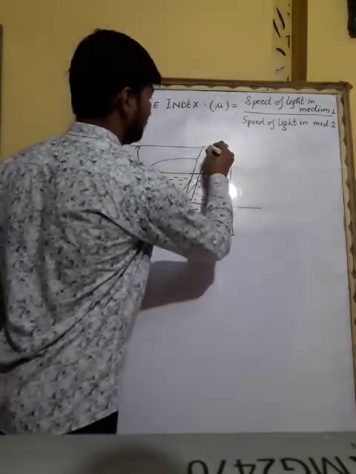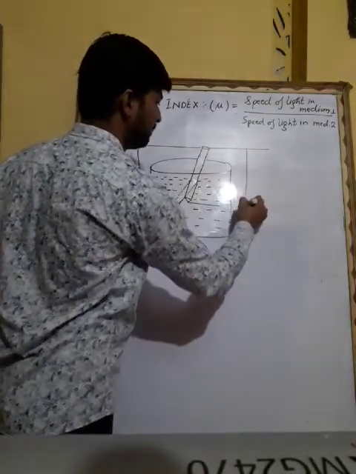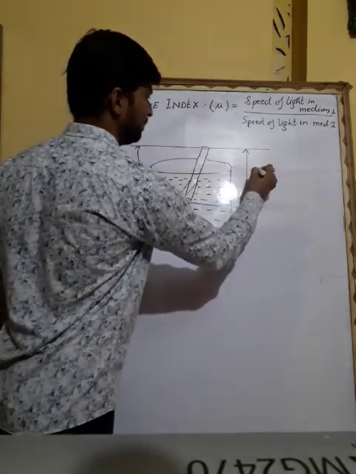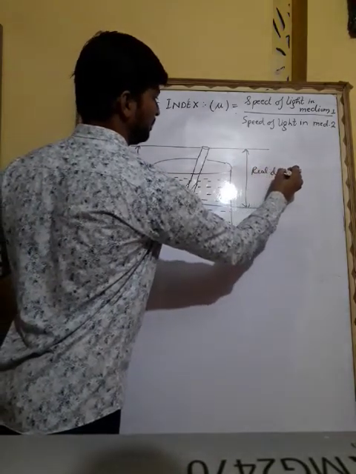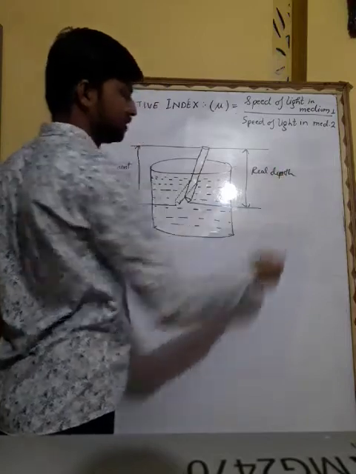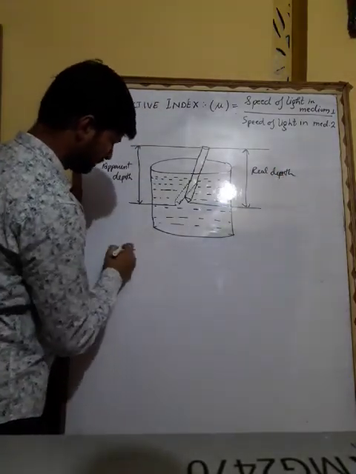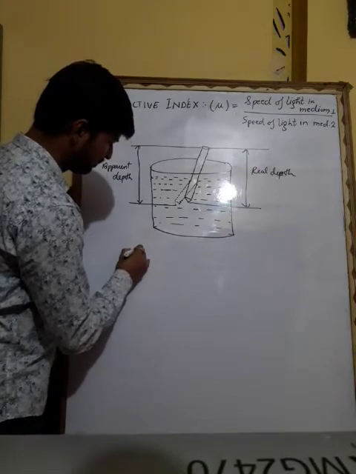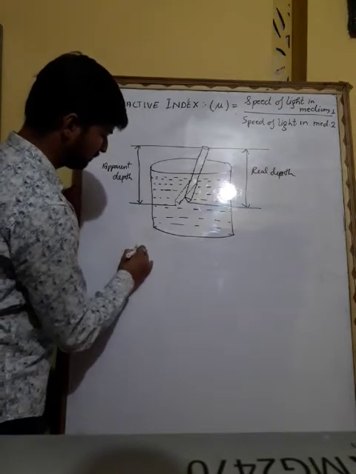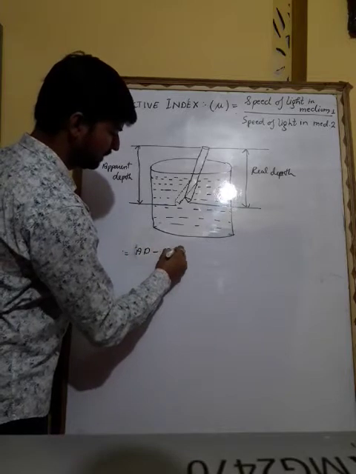And what is original, this is real depth, which you cannot see. So the difference you get is apparent depth minus real depth.